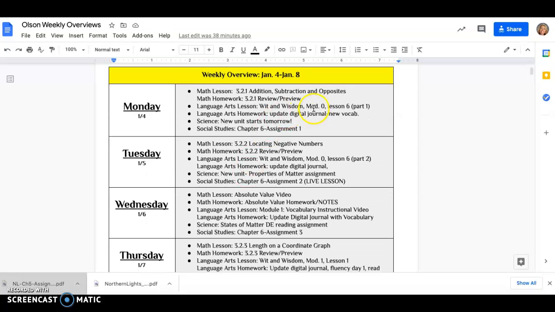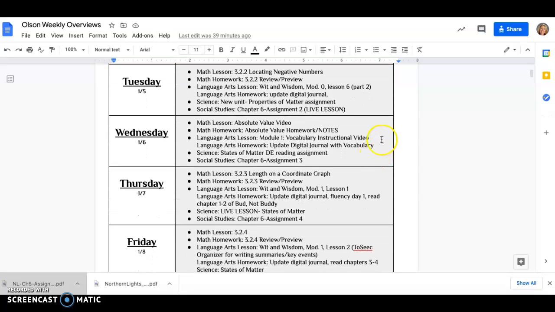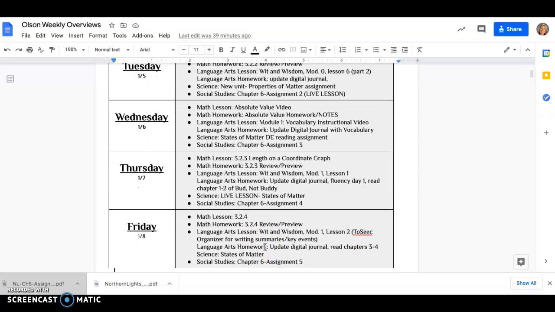For language arts, we are going to wrap up with an art lesson. There's a part 1 and part 2 in Mod 0, looking at art and how we can use art to help us with our knowledge in reading. So that's going to be Monday and Tuesday. And then you'll notice that we're going to dive right into module 1. And that's where you'll start that new book, Bud, Not Buddy.